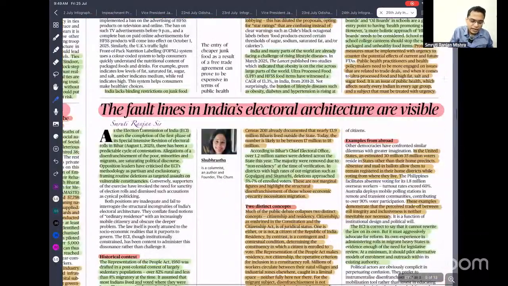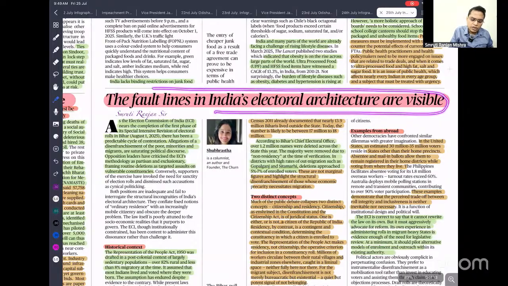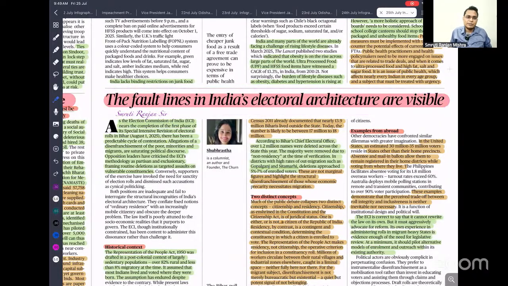Next, fault lines in India's electoral architecture are visible. It is also talking about the Special Intensive Revision drive that is going on in Bihar. Because these are very political news, not much important for examination. If it is important, then I've just highlighted it.